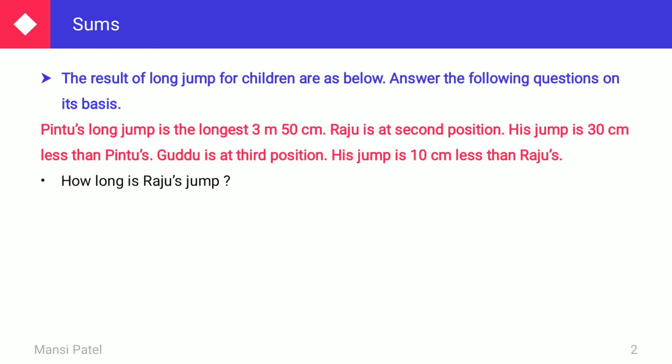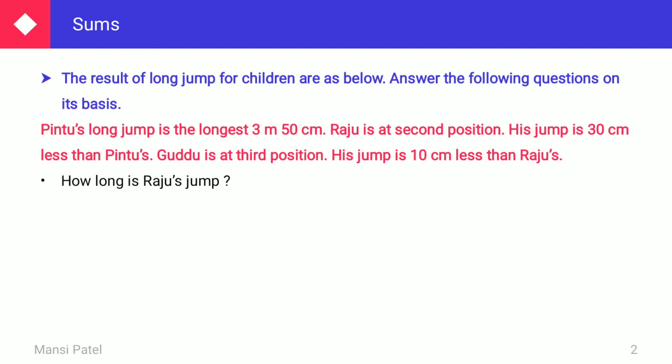If we want to find the measurement for Raju's jump, what do we have to do? We have to subtract 30 centimeter from Pintu's long jump measurement. Why? Because here they were given that Raju's jump is 30 centimeter less than Pintu's.